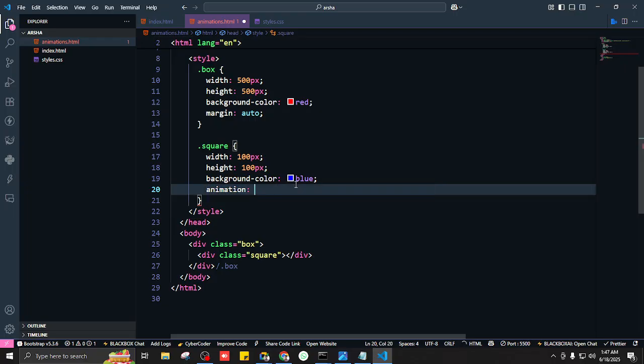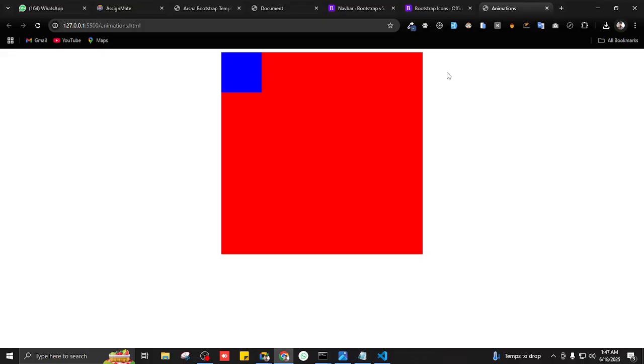The first thing this takes is the name of your animation. What do you want to name it? I'll just name it, let's say, move. Again, you can name it whatever you want. The second thing it takes is how much time your animation is going to take to complete. So I'll write, let's say, 5 seconds. We want our box to move from the left side to the right side in 5 seconds.